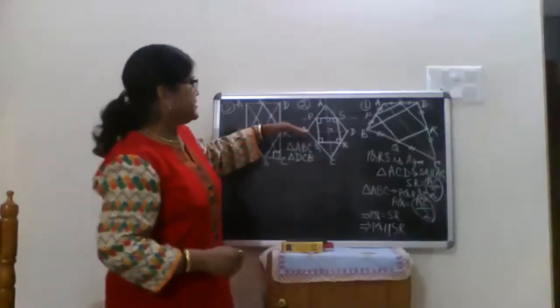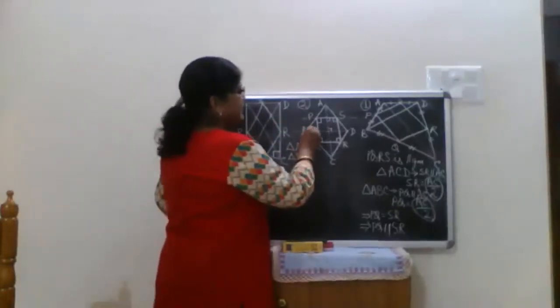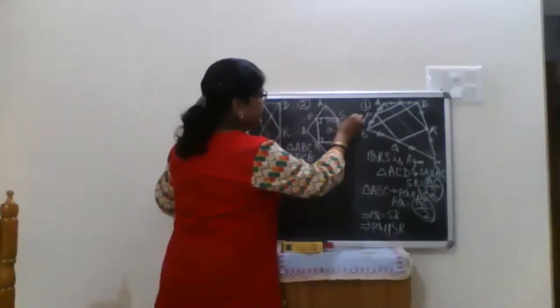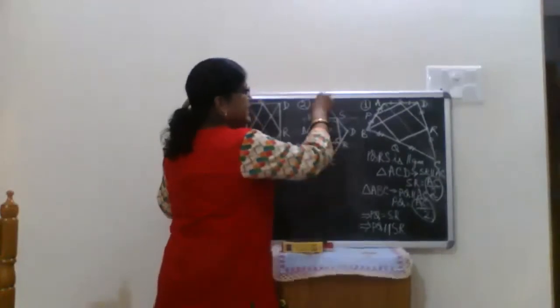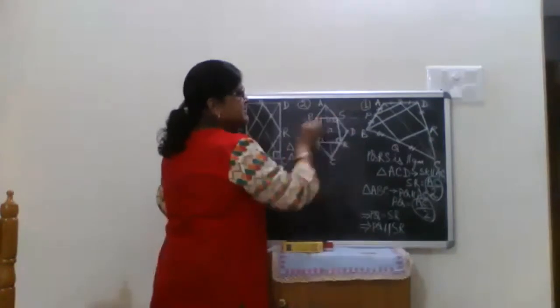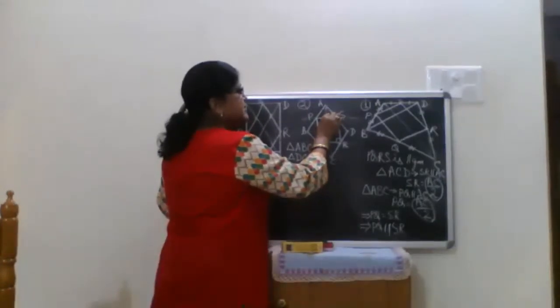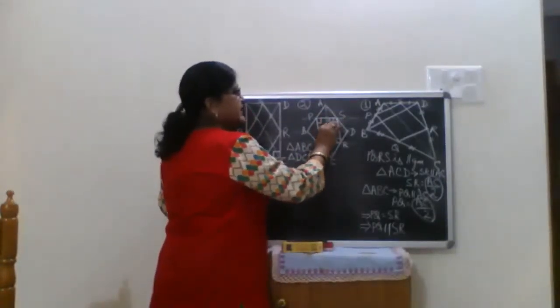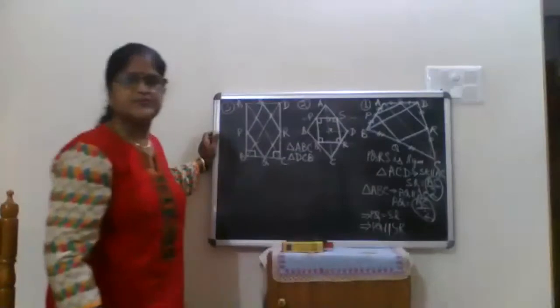Just consider BT parallel to PS as well as QR. Now if I consider AC, this is the transversal to these parallel lines. Now consider this angle and this angle are the co-interior angles.